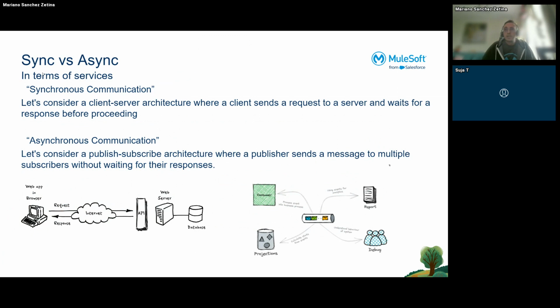So me as a producer, I'm creating this kind of object and I'm putting that message into the broker service. And then as a subscriber, I will pull those events. The main difference here is that I don't need to wait for the response. I will subscribe to the broker and the broker will let me know when the message is available, right? This is the main difference.